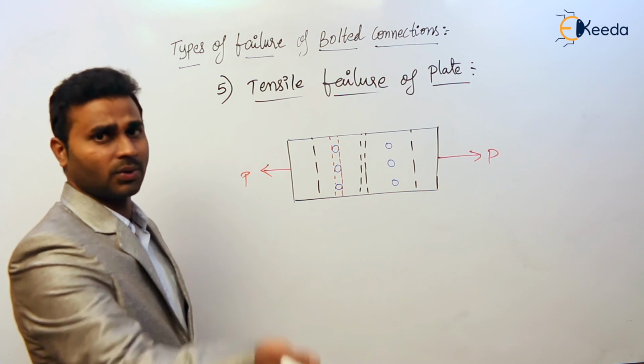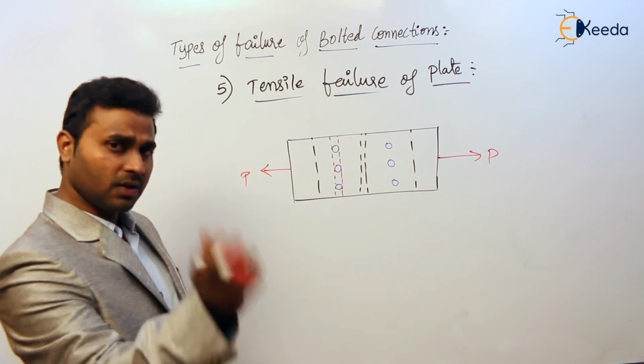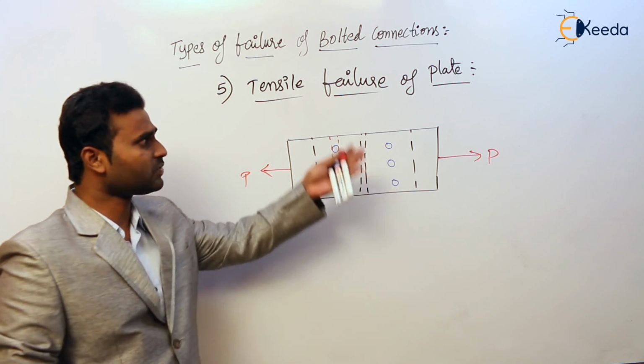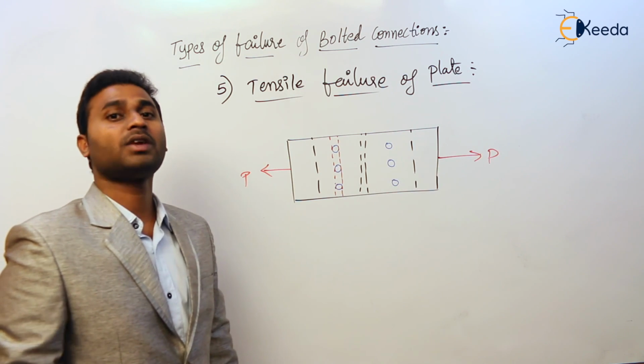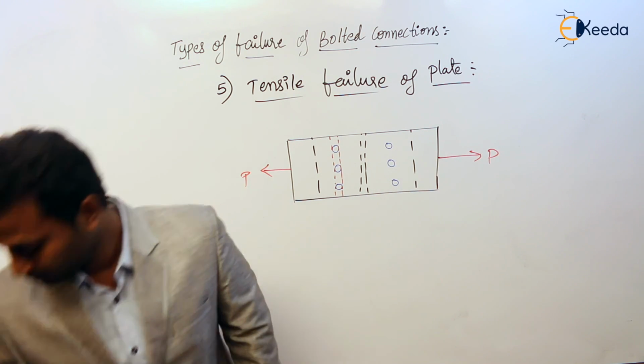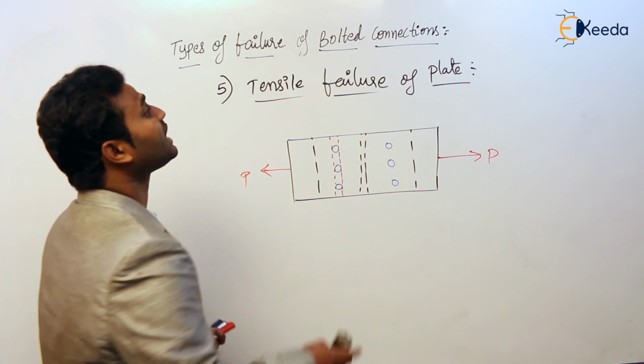So we have to design now. First we have to analyze, and then we have to design. This is analysis, which means we have analyzed how the failure is going to take place. After that we have to design for those aspects. So now, design of bolted connection.